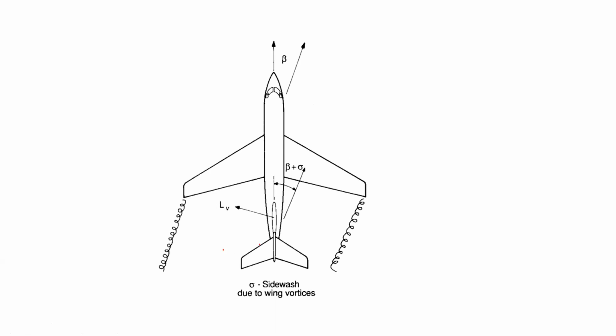A side force is being experienced by the aircraft because of the angle of attack. Somewhere here is the CG of the aircraft. There is this length LV, the length to the aerodynamic center of the vertical tail, and this force YV is acting on the aerodynamic center. So how much moment, and that moment is represented by N.